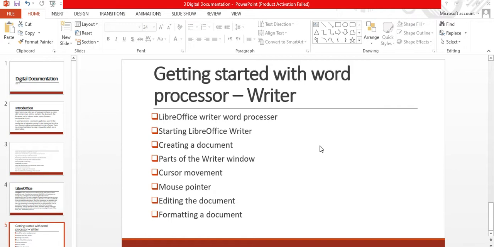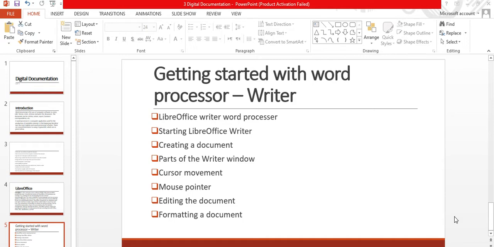Some word processors are also available freely on the web. Examples of web-based word processors are Google Docs, Office 365 Word, and Microsoft OneDrive Word.